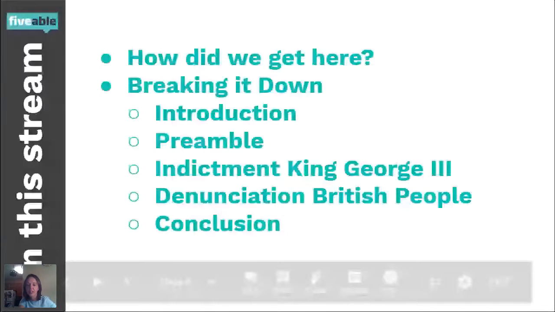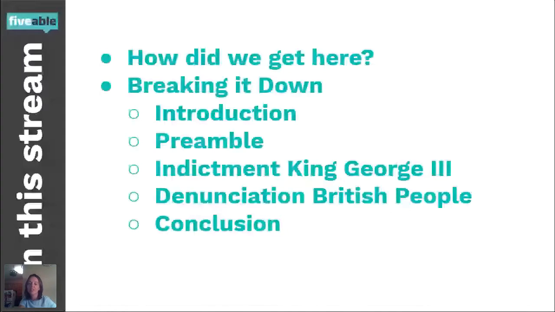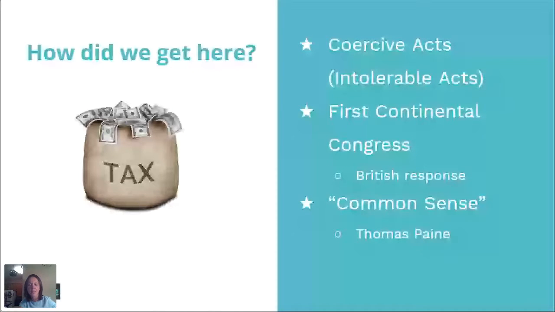And we're really going to analyze all the different parts, because when you look at the Declaration of Independence, it really breaks it down for you, like when you think about writing a 5-paragraph essay, right? That's almost in a sense what our founding fathers were doing with the Declaration. So let's talk about how we got here. And this beginning part, I really like to make as interactive as I can.